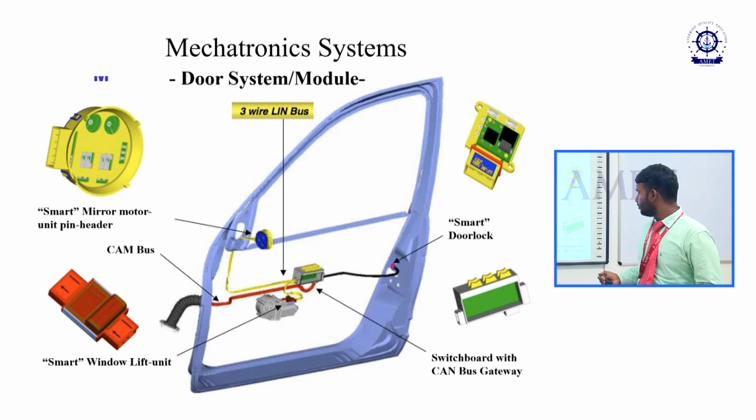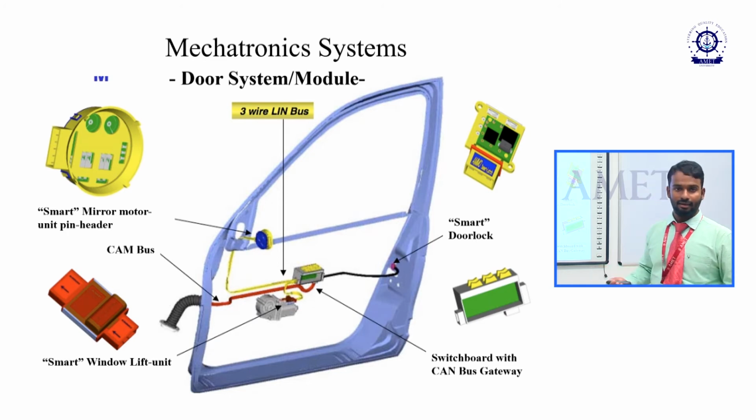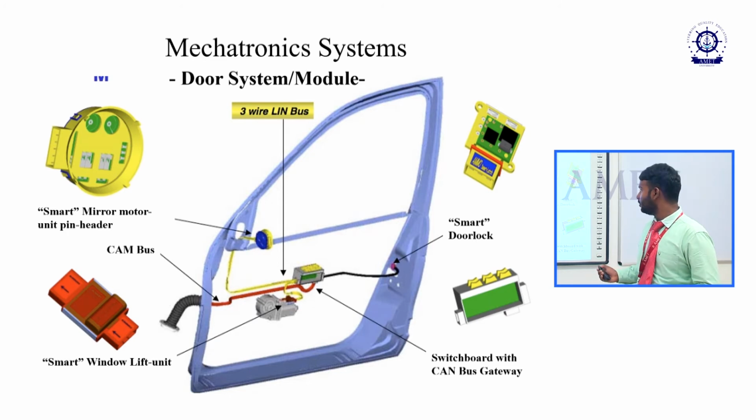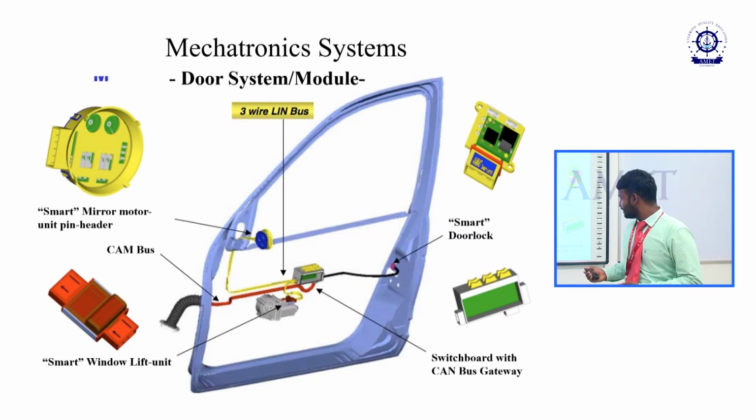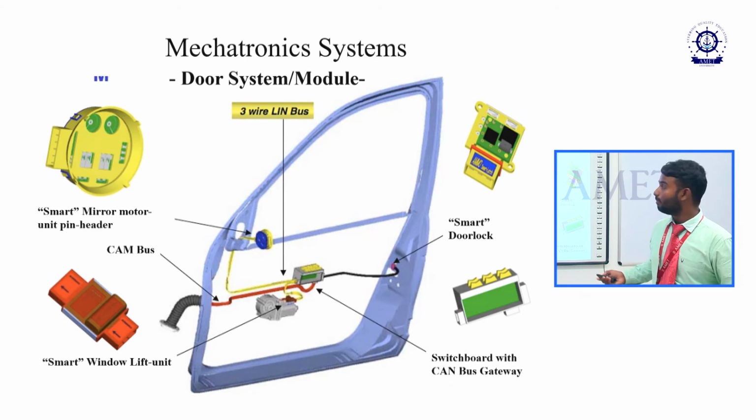It is controlled by means of a servo motor, by which I can press this button, the window will be closed or the window will be open, whatever I like I can control by using this servo motor. Then next thing, it is having the side mirror. The side mirror adjustment also is controlled by means of servo and stepper motors. We are in the advanced level of automobile technologies.